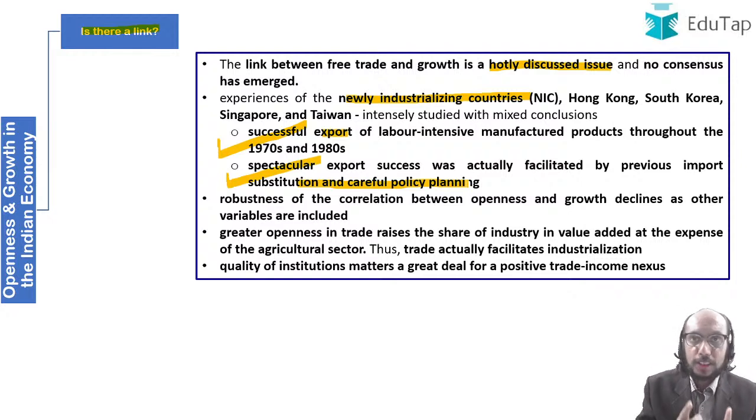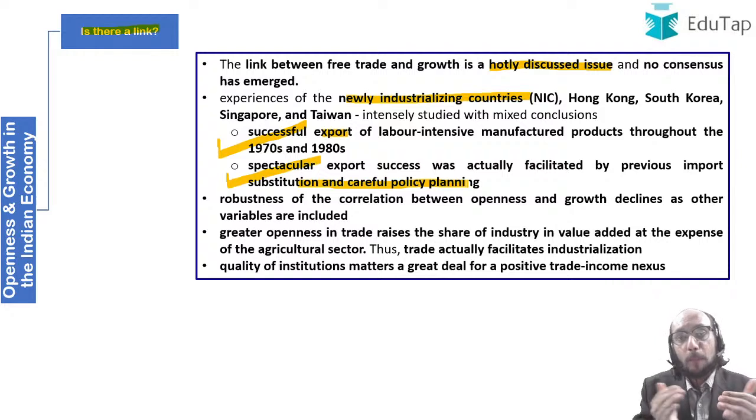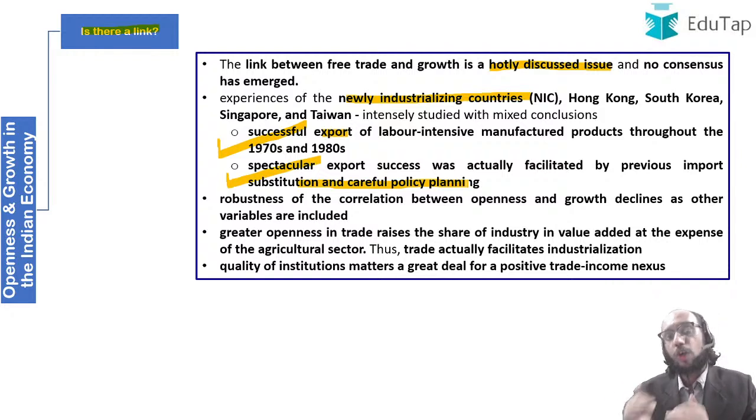One set of economists are saying that this growth that these countries experienced was because of their openness, because these countries exported. And then there is another set of economists who are saying that no, this growth that was experienced in these NIC countries was because of the import substitution and planning exercise that was undertaken before the economy was opened. So what is the link between growth and openness? That is being debated, right?